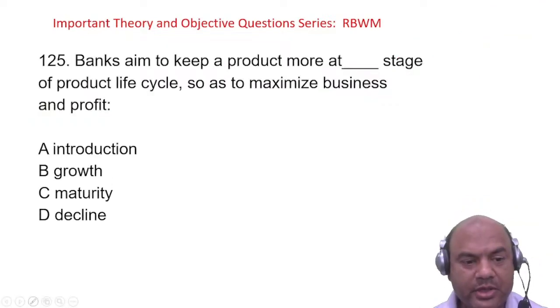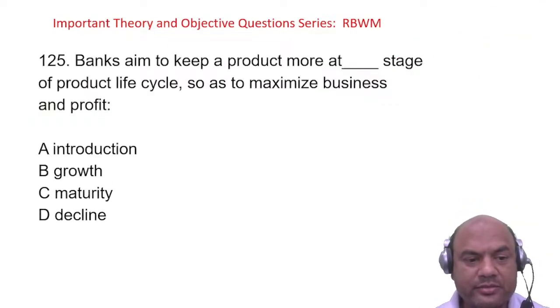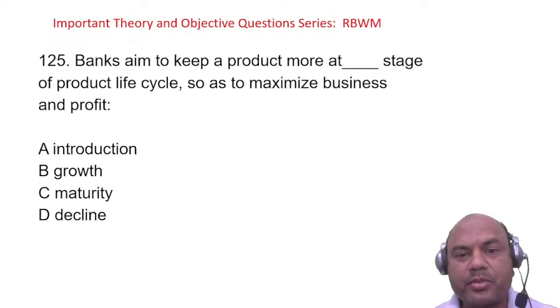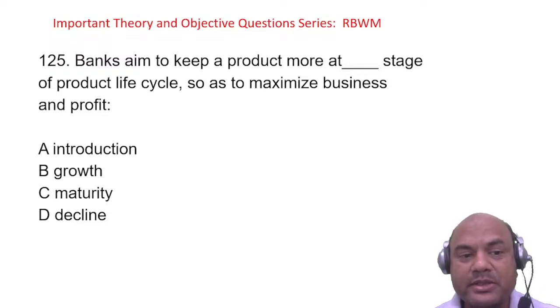We'll be covering the objective questions. So, first one: a bank aims to keep a product more at a dash stage of the PLC, product life cycle, so as to maximize the business and the profit. What is this?